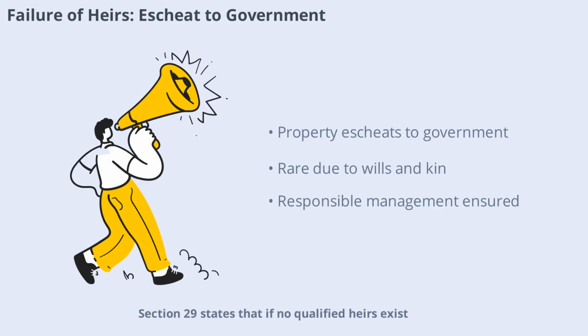Section 29 states that if no qualified heirs exist, property devolves on the government, subject to all obligations and liabilities. Escheat is rare, as most property owners make wills or have remote kin. This provision ensures that property is not left ownerless and is managed responsibly.